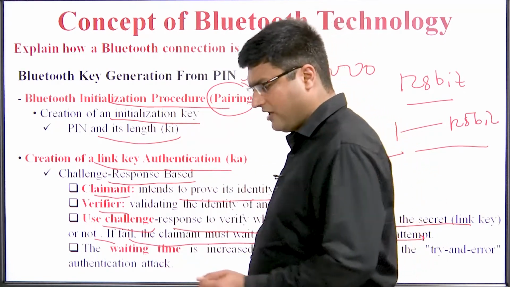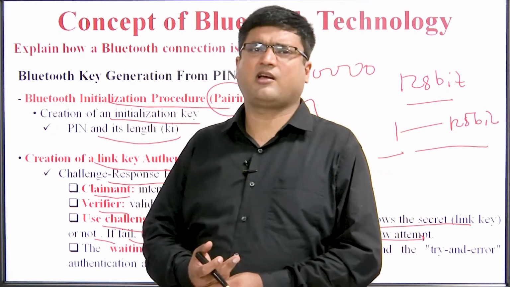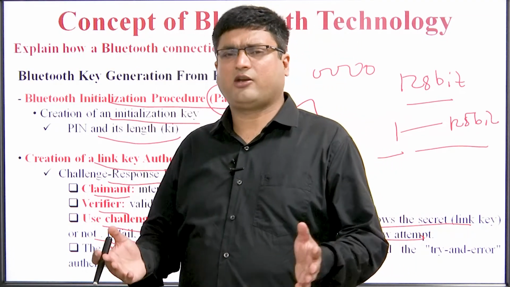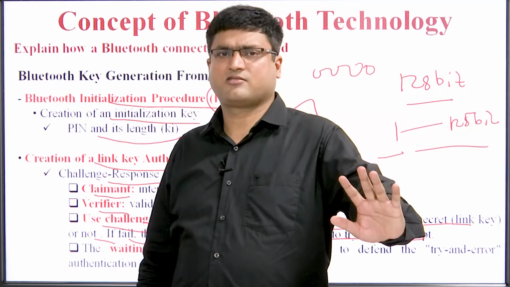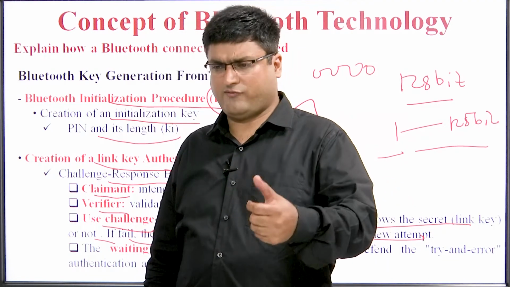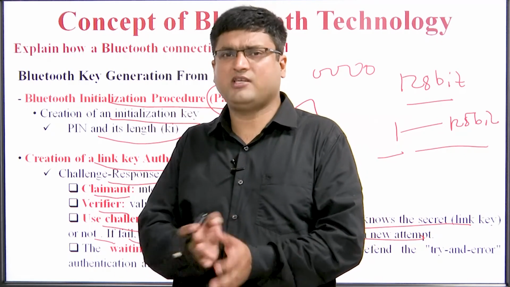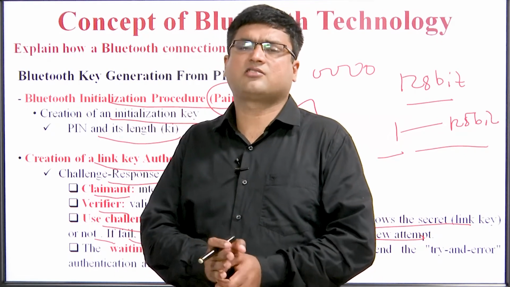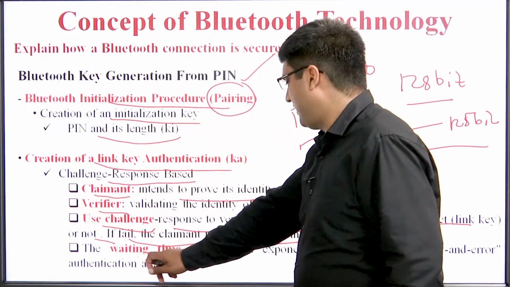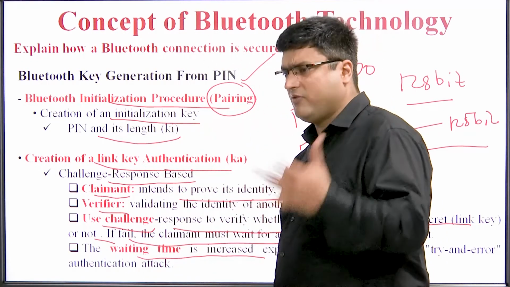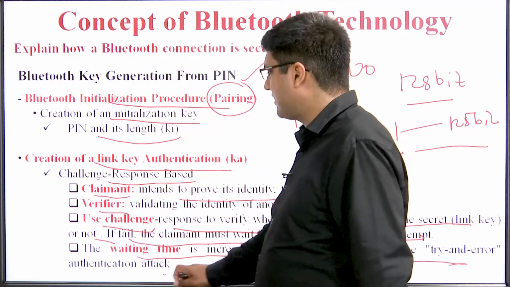So whenever we are connecting the two devices, sometimes it may happen that it enters into the wait state after a particular time interval has passed. For example, as a practical case, when you turn on your Bluetooth and no one is using it, your system will automatically turn off the Bluetooth device. The waiting time is increased. So the waiting time can be increased exponentially to defend against the trial and error authentication attack.